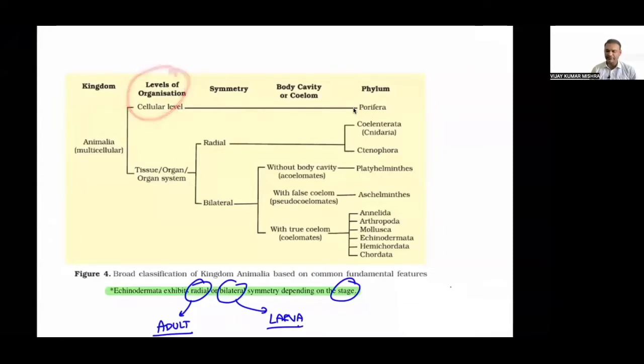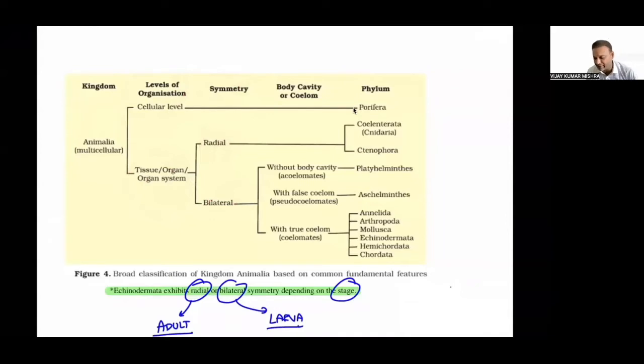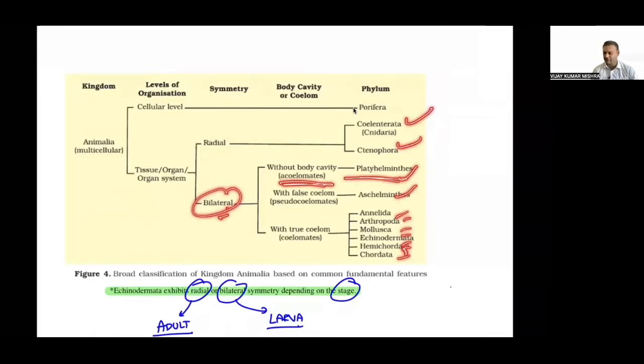After metameric segmentation, we move on to this flow chart, which is again mentioned in the NCERT. This shows the level of organization: cellular, tissue, organ, organ system. Symmetry may be radial, bilateral, or there might be no symmetry, called asymmetry, in the case of Porifera. Radial symmetry is seen in Ctenophora and Coelenterata. Bilateral symmetry is seen from Platyhelminthes onward. Bilaterally symmetrical animals might have no coelom (acoelomate), a pseudocoelom (Aschelminthes), or a true coelom, from Annelida onward.